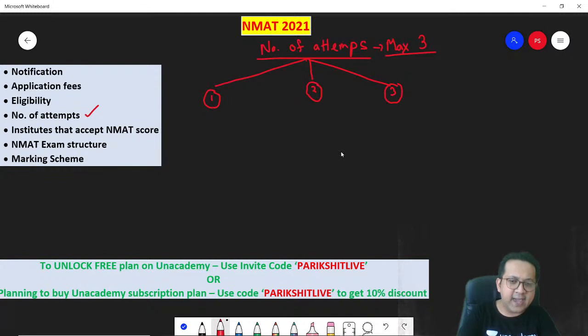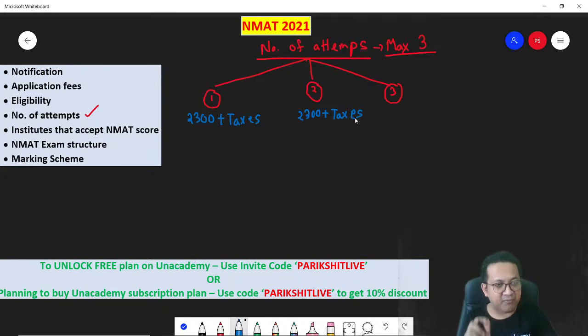In case you decide to appear only once, you just got to pay 2,300 plus taxes. If you want to appear 2 times, because you are not satisfied with the first exam performance, you got to reschedule the exam again. You don't have to register multiple times, registration only once.